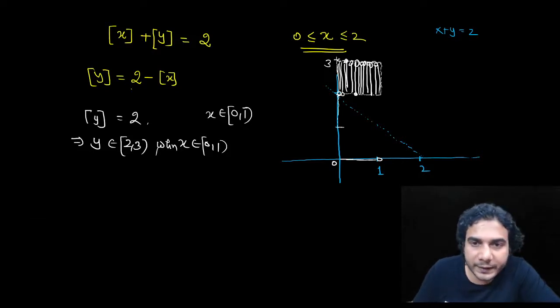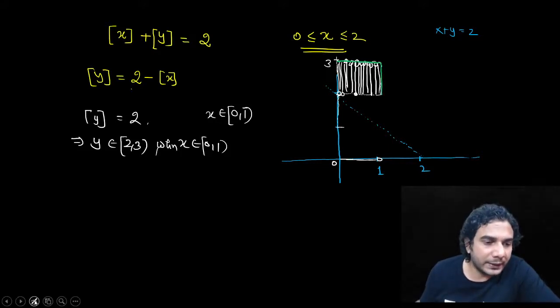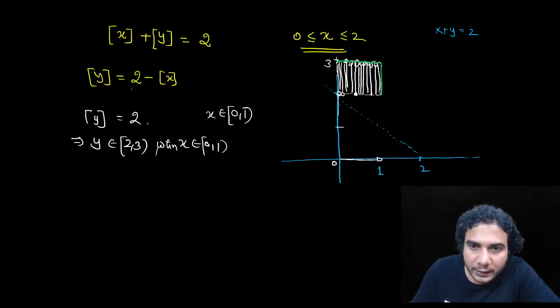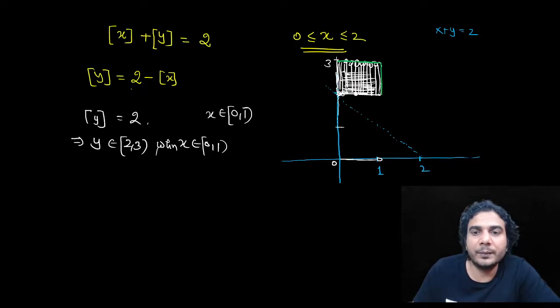What will not satisfy, I'll mark with green. This green line will not satisfy, and this boundary, these points will not satisfy. And other than these points, all the points which I have marked with white, including this boundary and the lower boundary, all these points will satisfy. Okay, complete graph. So you plotted the vertical lines, and this box represents them.